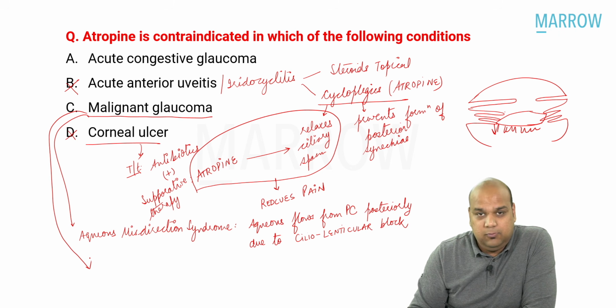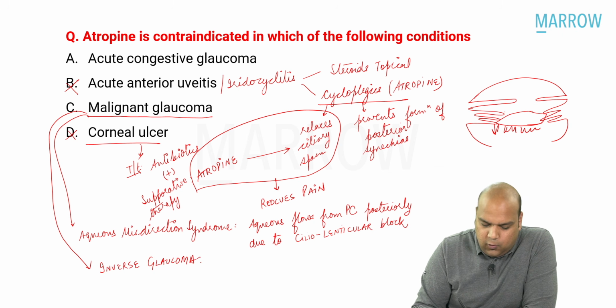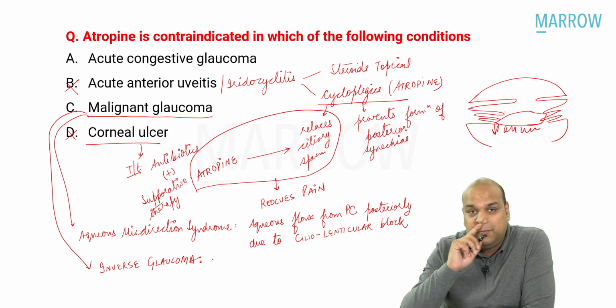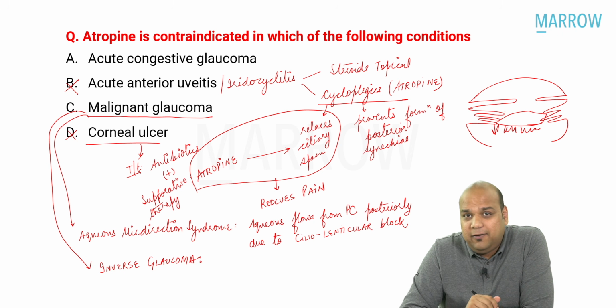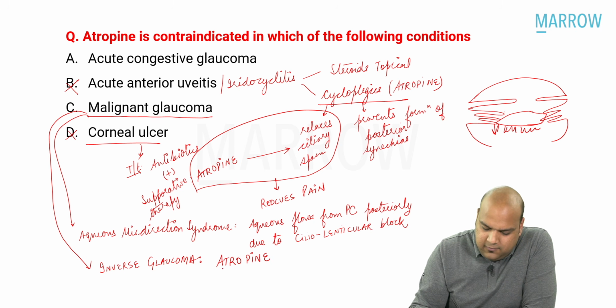Angle closure glaucoma. The other name for this is inverse glaucoma. Why? Because in angle closure glaucoma, the drug given should have been pilocarpine. But here, what is the treatment? Atropine. Why atropine?